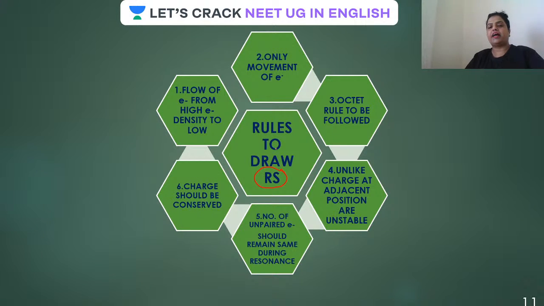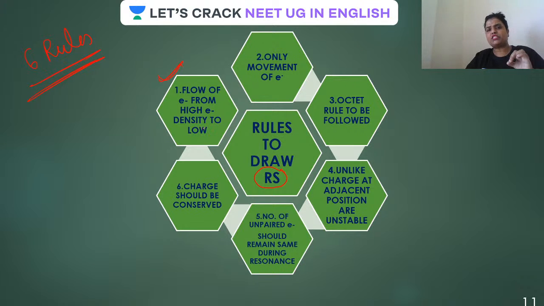Similarly, there are 6 rules. Remember, there are 6 rules, and the sequence is very important. But first of all, let me tell you the wonderful rule of flow of electrons. The first one is flow of electrons from high electron density to low electron density.